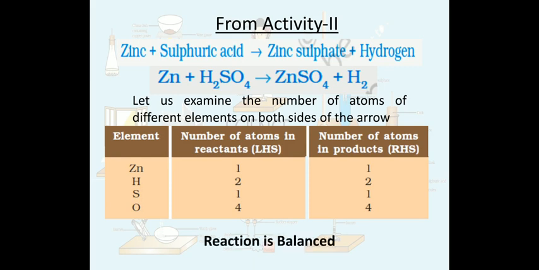It means this reaction is balanced. So this is the balanced reaction because the number of atoms on the left and right hand side are the same. So a chemical reaction is balanced when the number of atoms on both sides are the same.